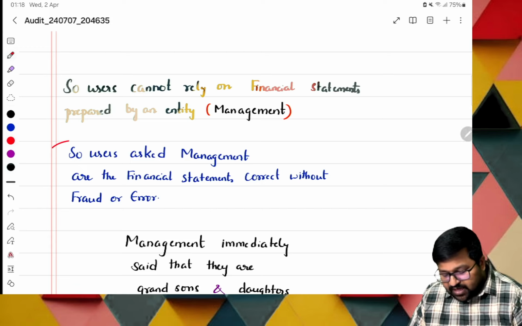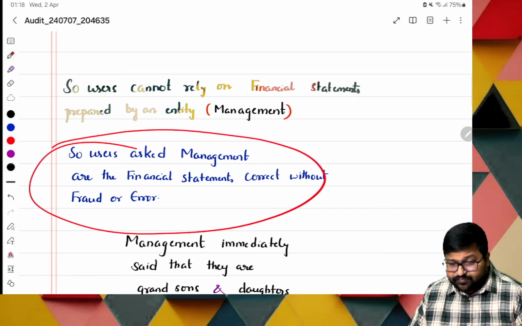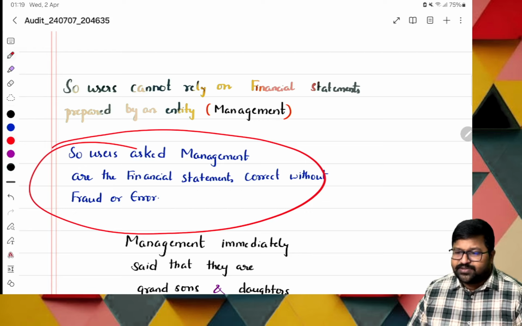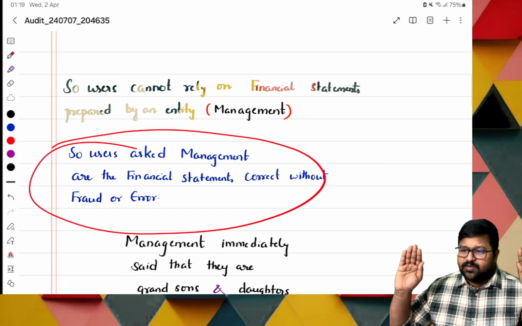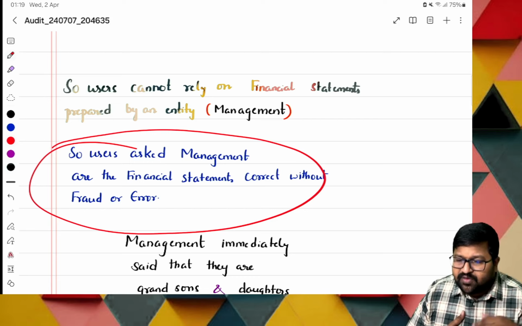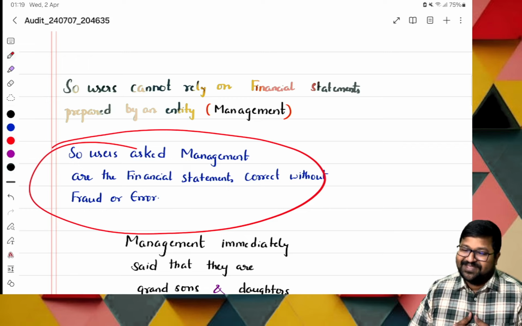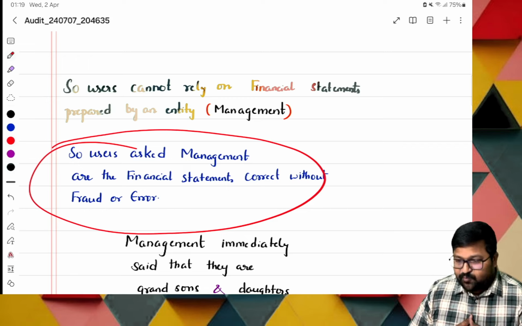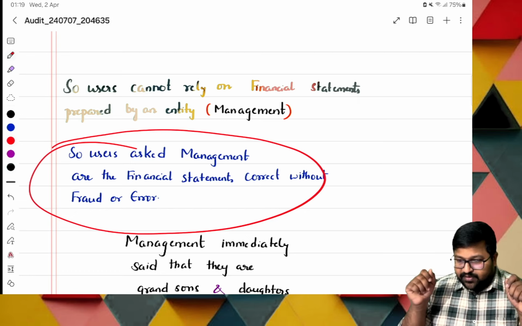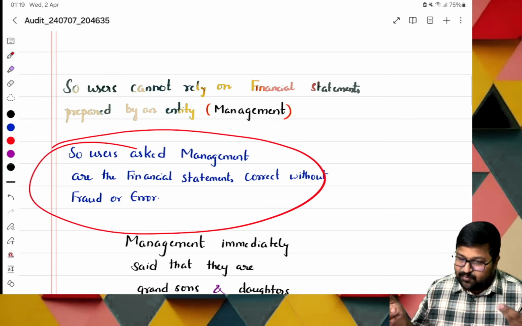Users ask management whether the financial statements are correct. What will they tell? Sir, we are brand new sons of Satya Harishchandra. We will not do any fraud. We are very genuine. Fraud is not at all known to us. But if the management is doing it, will they inform you? No. If an employee is doing it, will he put up a board saying I have done fraud, please catch me? Will he inform you? No. Both are the same.